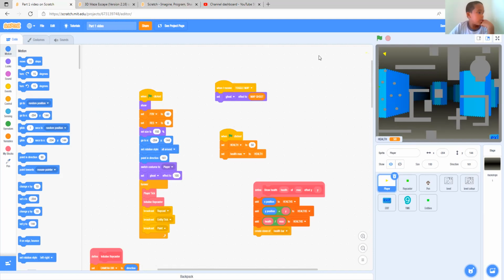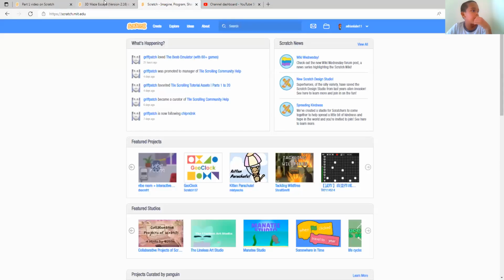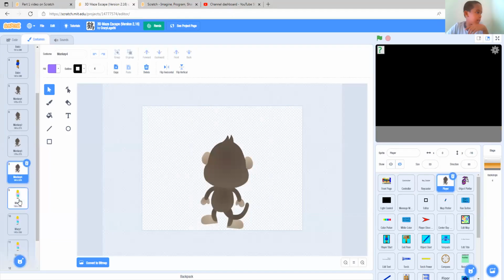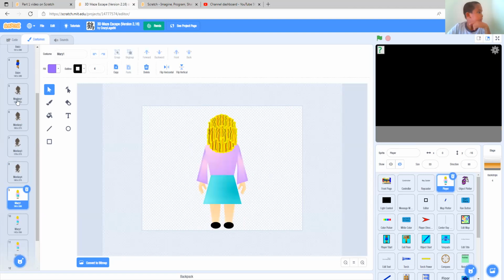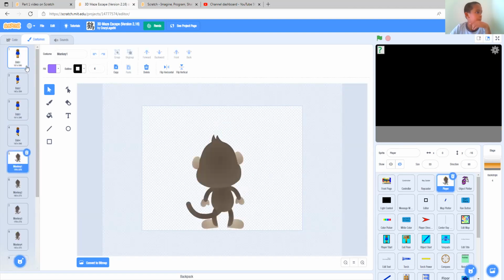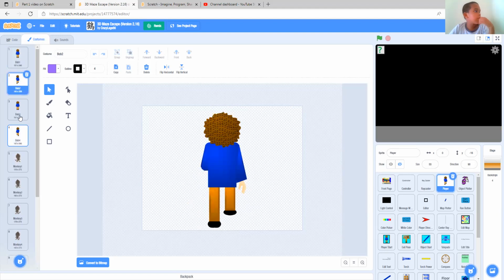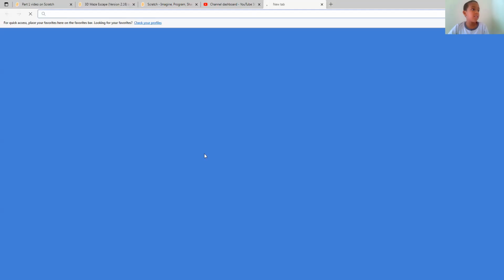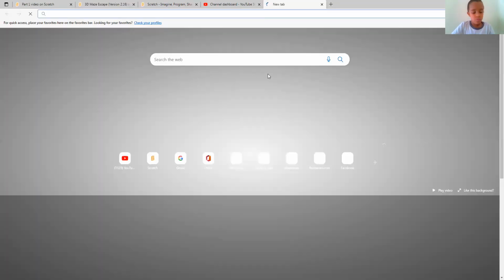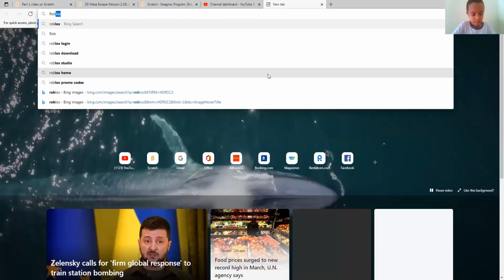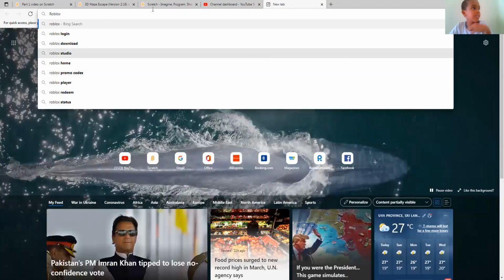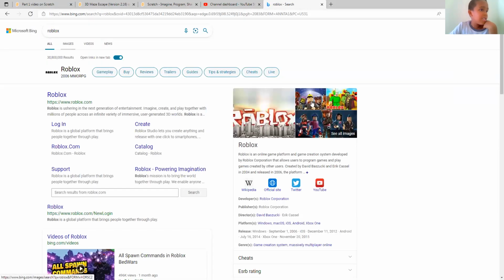Yeah. So now we have to copy this sprite over here. Not a monkey. Who do you want? Mary? Monkey? Or Bob? He has nice costume animations. For now, I'll go to Roblox and show you what it's like. Roblox is not like that. Yeah, Roblox is like this. This is how Roblox is. As you can see, this guy has a round head. So I know an easy way to do it.